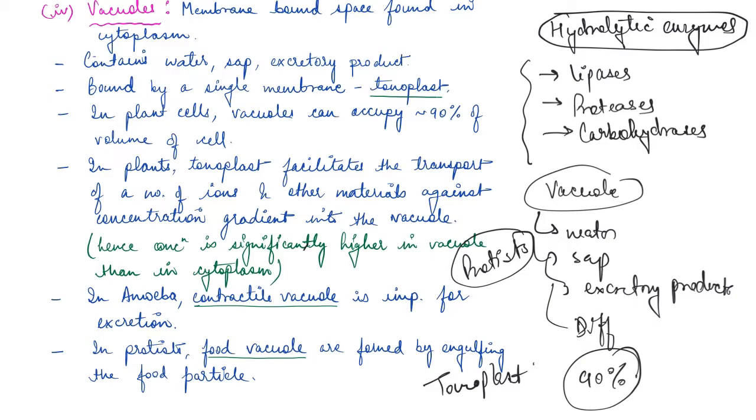Then we studied lysosomes, and lysosomes again are membranous structures. They are vesicular structures and they are rich in hydrolytic enzymes, which help in digesting carbohydrates, proteins, lipids, and nucleic acids. And then we have vacuoles, again a membrane bound organelle, and it is present in the cytoplasm, and what it does is it either helps in getting the food inside the body or getting all the undigested excretory waste outside the body, or even excreting water, sap, and different other products which are not useful for the cell.